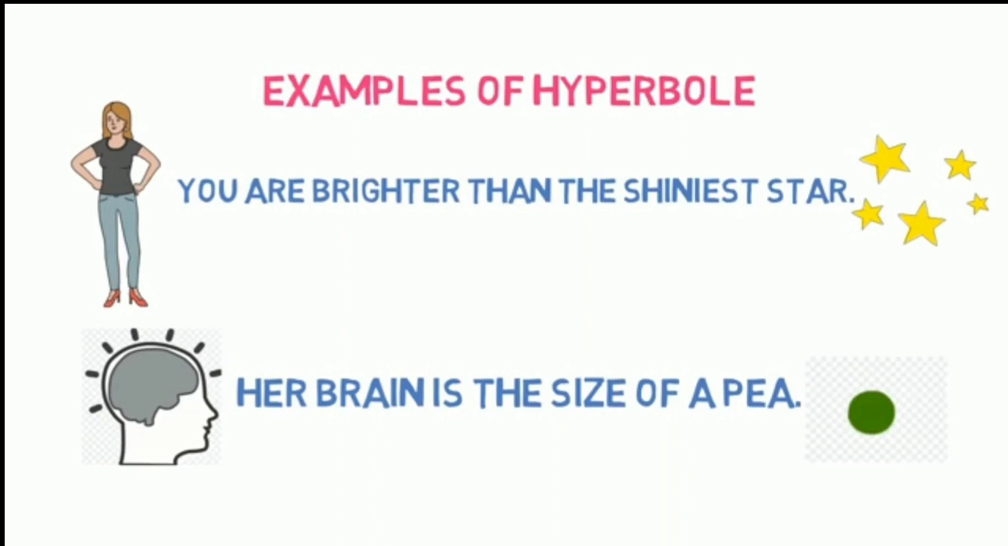Let us see the other examples of hyperbole. You are brighter than the shiniest star. Here the beauty of the girl is exaggerated. Her brain is the size of a pea. Here the functionality of the mind or the brain is exaggerated. It is said to be like the size of a pea.